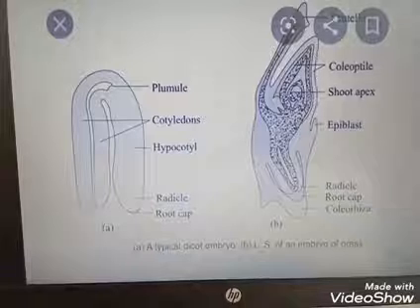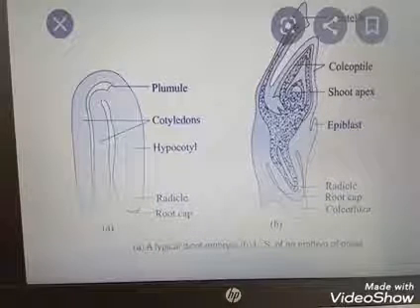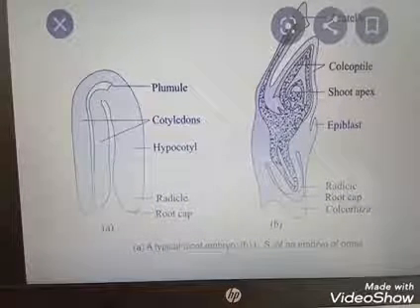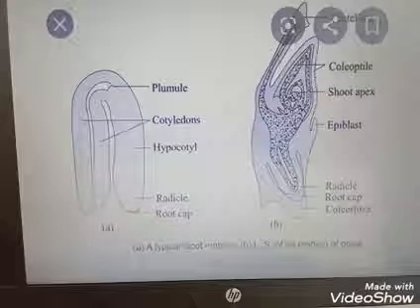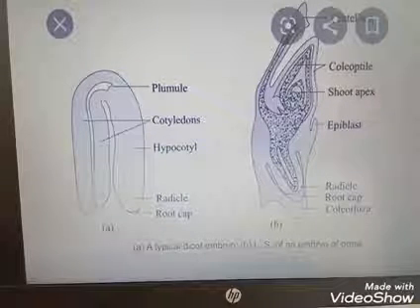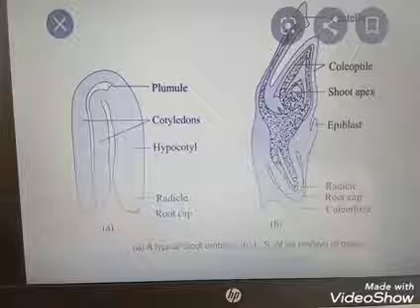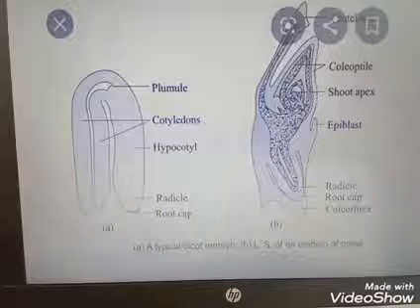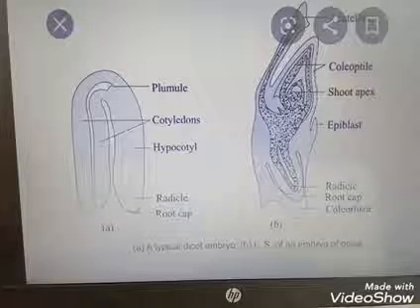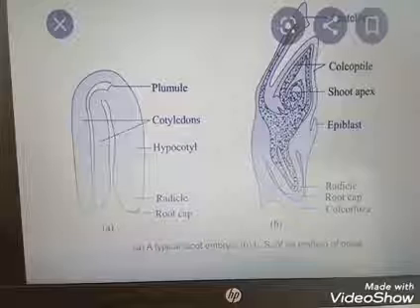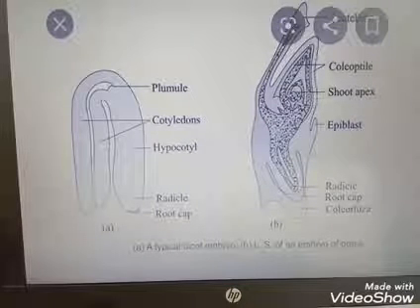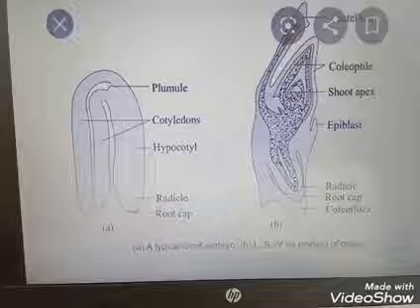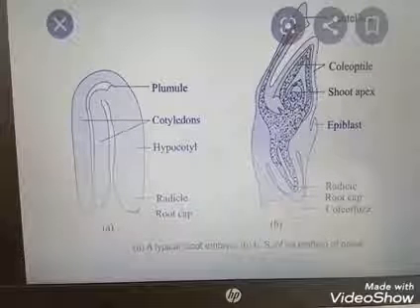Coleoptile is an undifferentiated sheath that covers the plumule portion. Epicotyle lies above the level of the scutellum. It has a shoot apex and a few leaf primordia enclosed in a hollow foliar structure. Scutellum is the cotyledon situated on only one side of the embryonal axis.